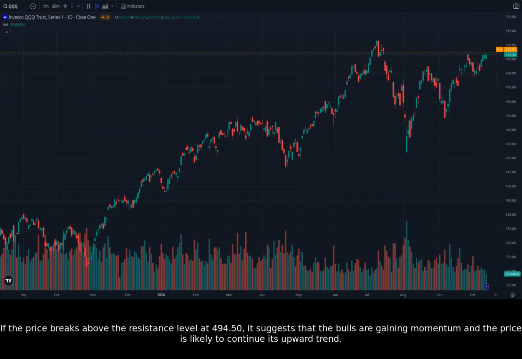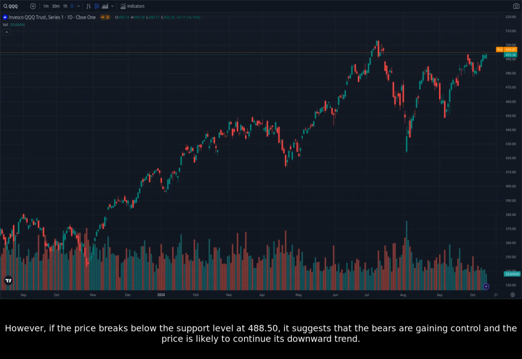If the price breaks above the resistance level at 494.50, it suggests that the bulls are gaining momentum and the price is likely to continue its upward trend. However, if the price breaks below the support level at 488.50, it suggests that the bears are gaining control and the price is likely to continue its downward trend.